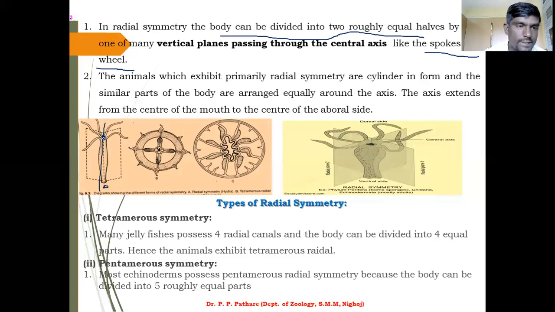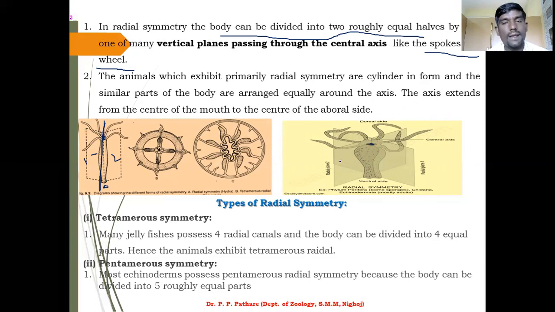This is your central axis. Now I will draw the line, and at that time you can easily get the first part and the second part. समझ में आ रहा? Central axis plus vertical plane, these are the two important words. Looks like the spokes of a wheel. समझ में आ रहा? ठीक है. And that is very important: the axis extends from the center of the mouth up to the aboral side, from the anterior to the posterior side.